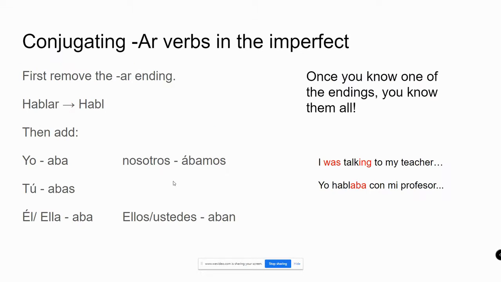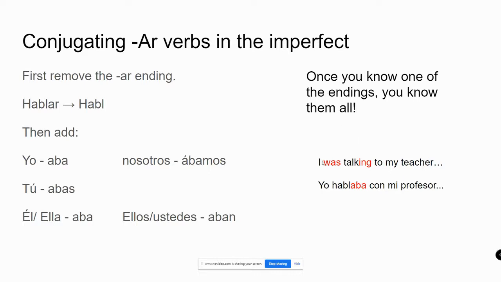Conjugating AR verbs in the imperfect tense, you remove the AR ending just like we normally would with conjugation, and then we add these endings. You're going to notice they are extremely similar: aba, abas, aba, ábamos, aban. And they are fun as ever to say. One thing I tell my students is once you know one of these endings, you know them all because they're all extremely similar. Aba, abas, aba, ábamos, aban.